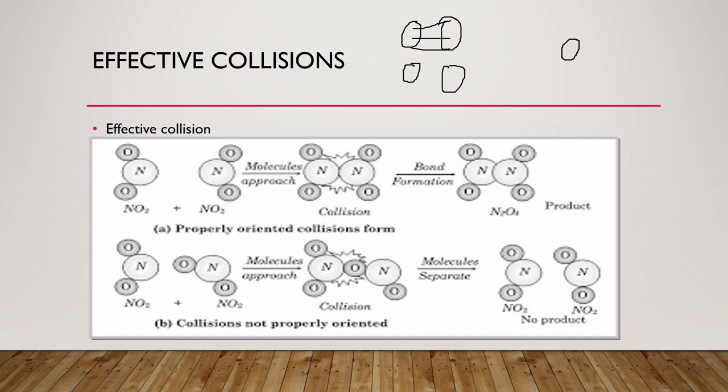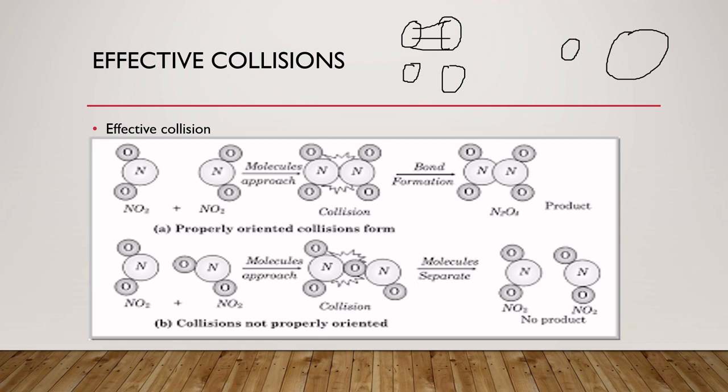But if this is one atom and the other is this atom, it may not collide. Why? Because the shape and orientation are different. There is a small atom and here is a big atom. The energy of the small atom is very small and the energy of the big atom is very high. That's why there is no possibility of bond formation.